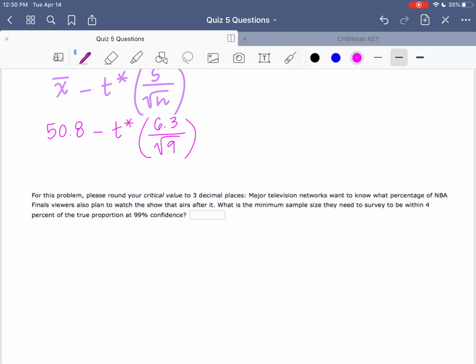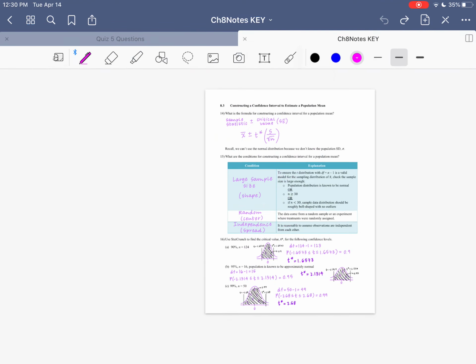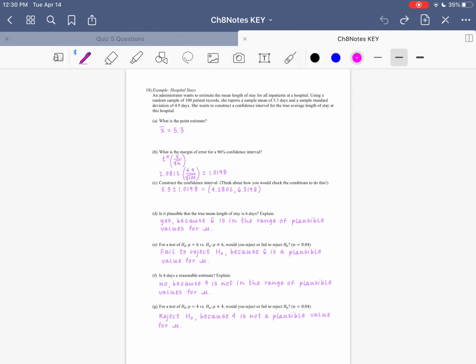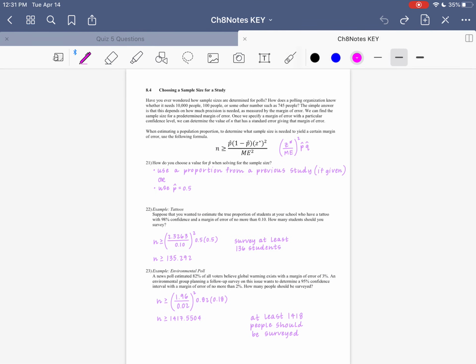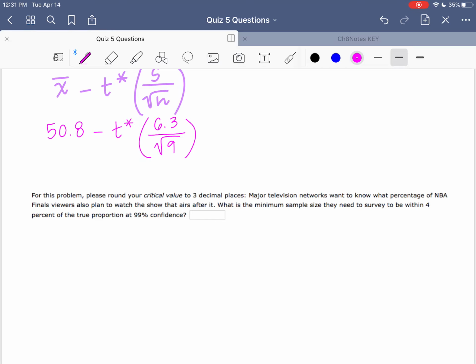So likely again with this one, we may have made that error of not rounding up to the next whole number. So again, I'm going to flip to 8.4 notes. 8.4 is where we talked about how big or small our sample size needs to be in order to achieve a particular margin of error. And that's exactly what this question is asking. What is the minimum sample size they need to achieve this particular margin of error at this particular level of confidence? So I'm going to flip over.